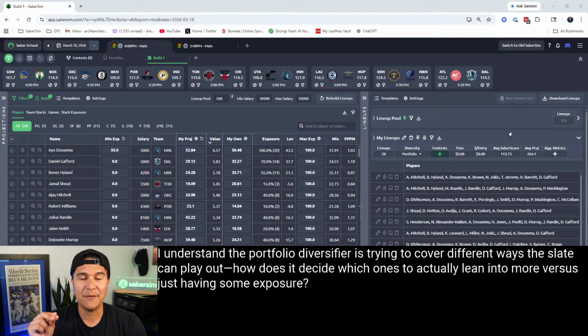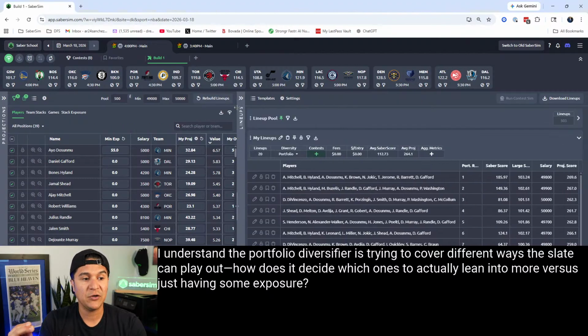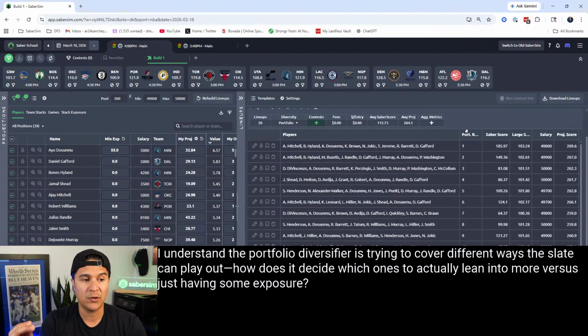And it prioritizes whatever your metric is, right? So here we're using portfolio, which uses SaberScore. So portfolio still prioritizes SaberScore. You can see that our first lineup is the highest SaberScore lineup. And then all of these are positive. All of these are graded particularly high, even though they're not in order, right?